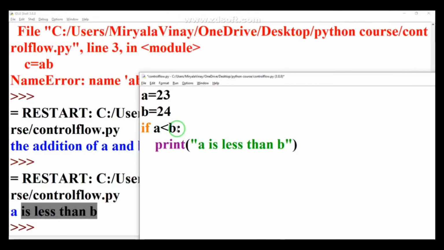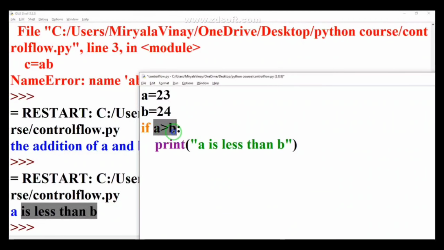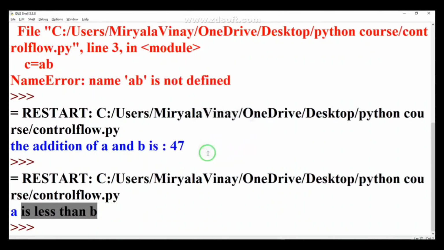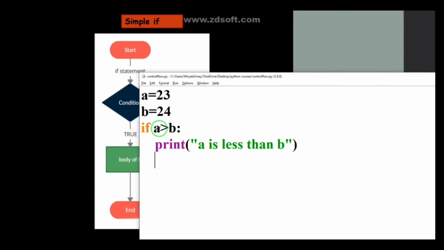And when I change this statement to a greater than b, this statement is false, guys, because 23 is not greater than 24, right? That is why this is the false condition. So in the false condition, when you use a simple if, it will do nothing, because you have mentioned only one print statement in the if block. Whenever your condition is true, then only this statement will print. So this condition is now false. Let us see what it does. It will do nothing, because you have used only a simple if, and only if the condition is true will this statement execute.